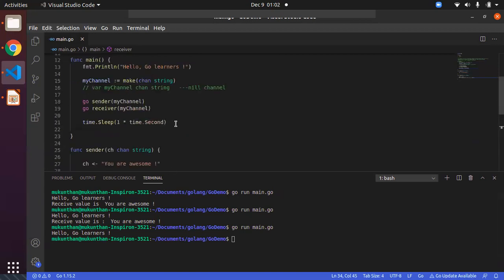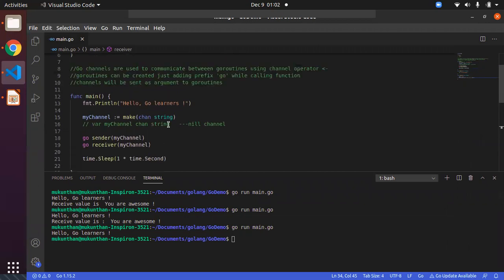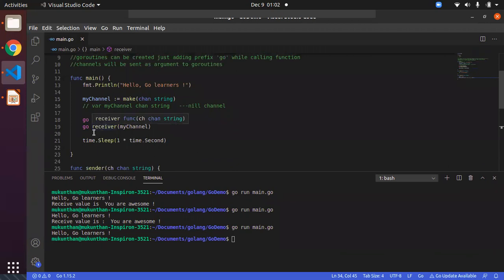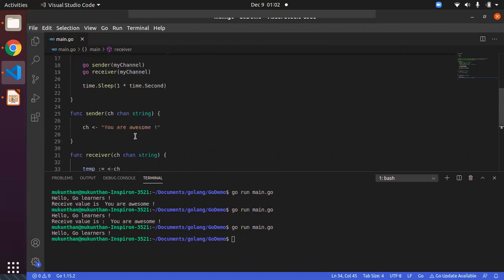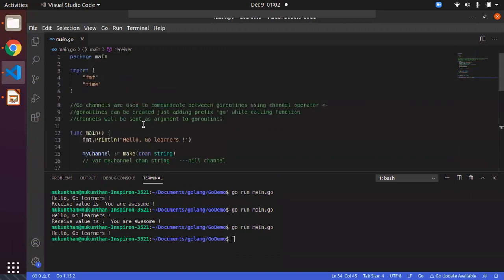In simple words, we have understood what a channel is, and the channel will be used only along with Go routines. We can create Go routines by just adding go as a prefix in the function call. When you are going to use a channel, you need to send the channel as an argument to your function call. So this is all about Go routines and Go channels in basics.